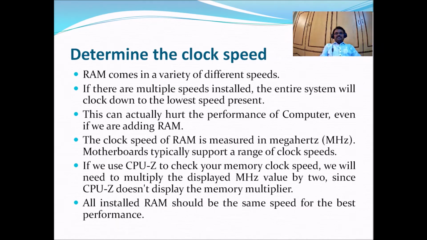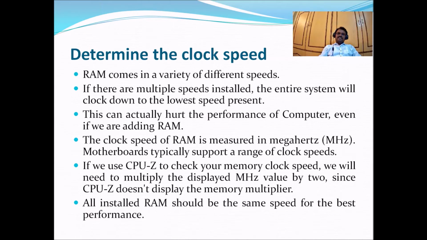Also determine the clock speed of the motherboard and of the RAM. RAM comes in a variety of different speeds. The RAM which we are going to purchase must be synchronized with the motherboard clock. If there are multiple speeds installed, the entire system will clock down to the lowest speed present.